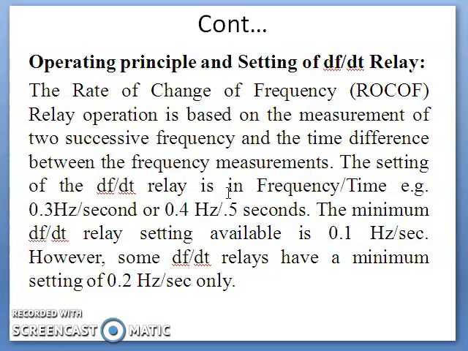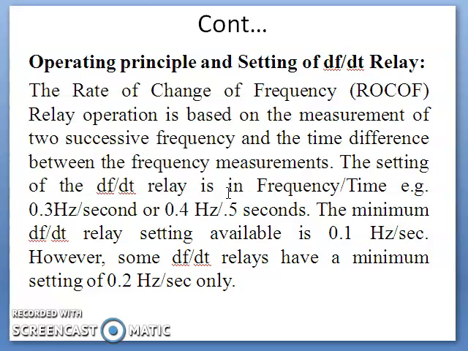These rate of change of frequency dF by dt relays are particularly effective in arresting the frequency collapse of a grid in the event of sudden loss of major generation. This is because by measuring the frequency decay rate, the corrective action can be initiated much ahead of the time when the frequency of the synchronous interconnection would have actually dipped to a point at which the generator under frequency relay or unit auxiliary would trip or operate, leading to complete system shutdown.